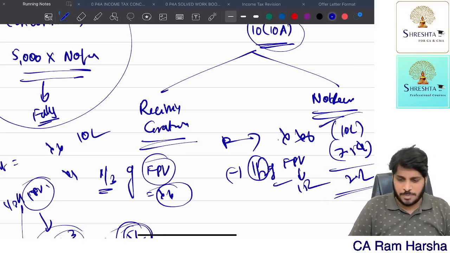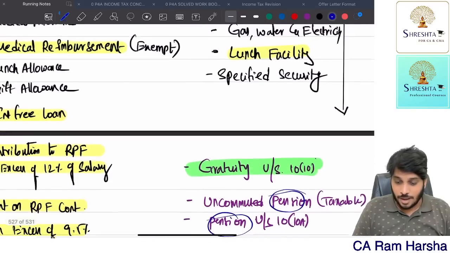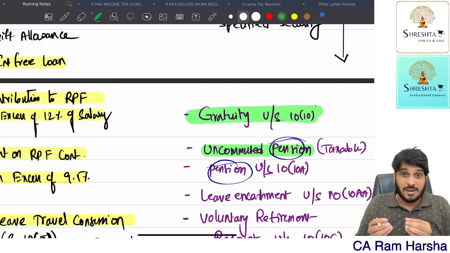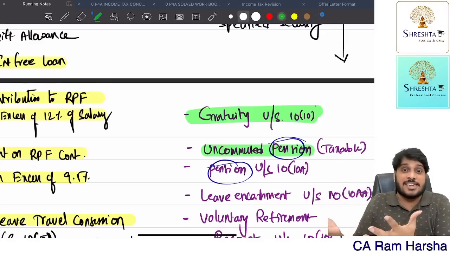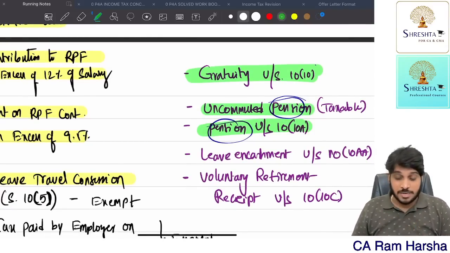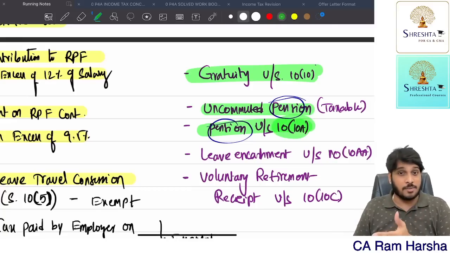So this is related to pension. I hope you are clear now. I discussed both. What is uncommuted? That pension which you are receiving monthly without any commutation. Commutation means transfer of right. Getting it? Now commuted pension. Commuted means lump sum pension. Further we have Section 10(10A) exemption. For a government employee it is fully exempt. For non-government, we just discussed.